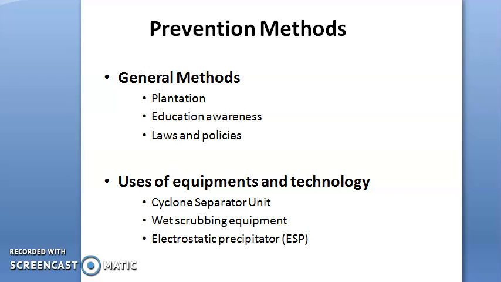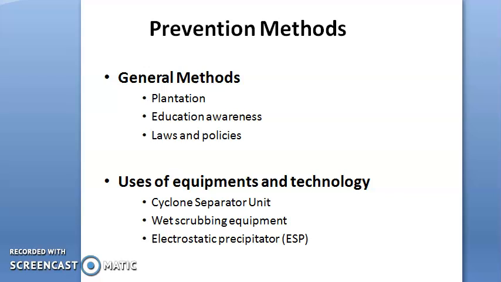The second one is education and awareness. Education and awareness is the second important thing to reduce any type of environmental problem. Nowadays our news channels, electronic media and social media are spreading awareness in different ways to the people about the effects of coronavirus. These are education and awareness methods. With the help of awareness, we can reduce the impact of air pollution, any kind of